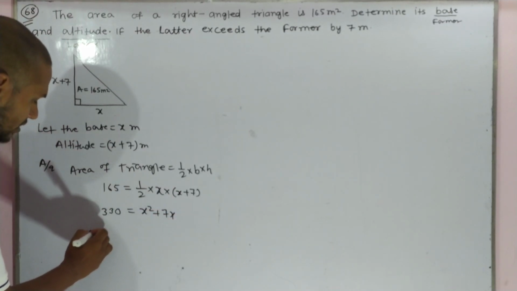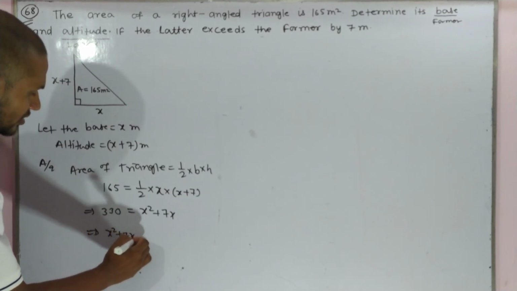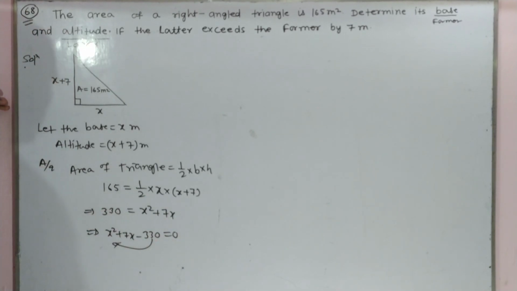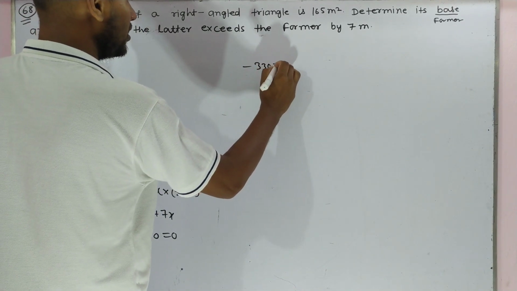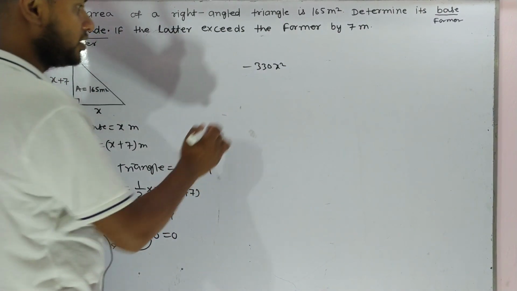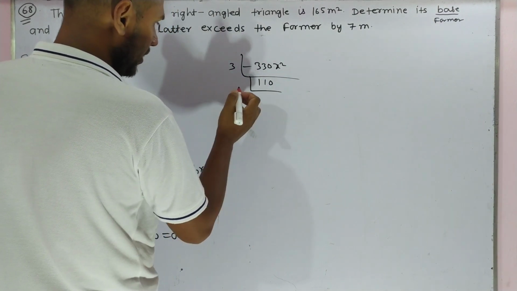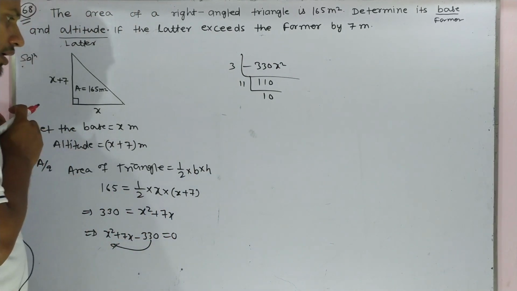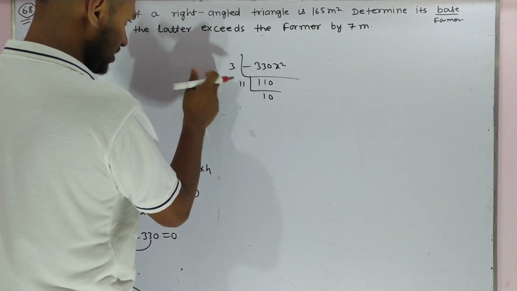From here we can write x square plus 7x minus 330 equal to 0. If you multiply, you get minus 330 x square. We have to factorize this by splitting 7x. Let us see here. 330 is 3 times 110, 11 times 30, that is 11 times 3 is 33. So 7x must be split.